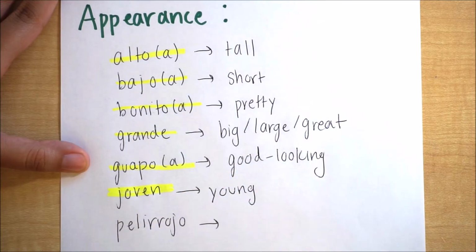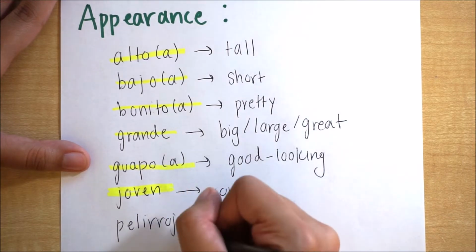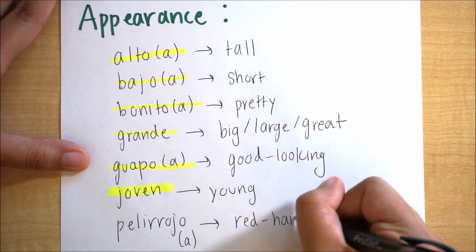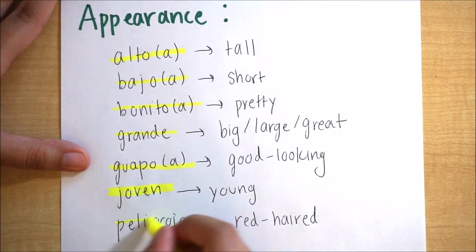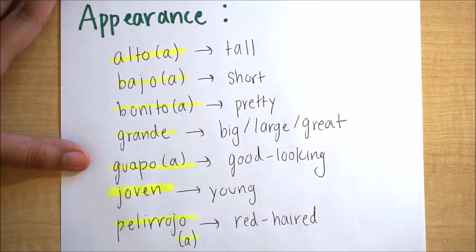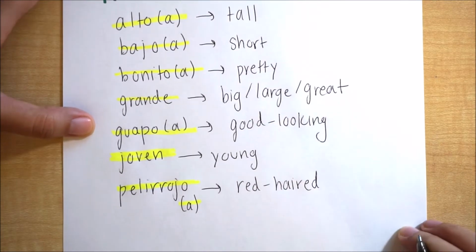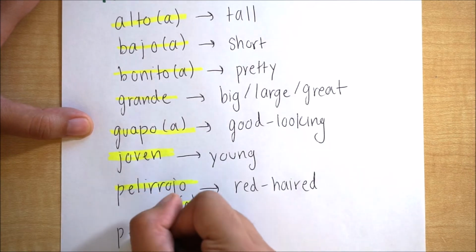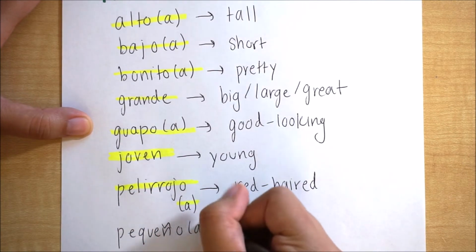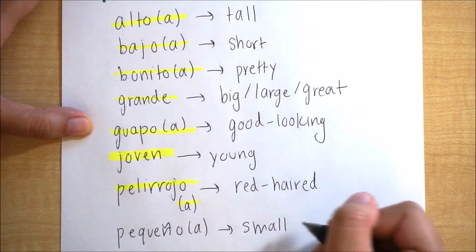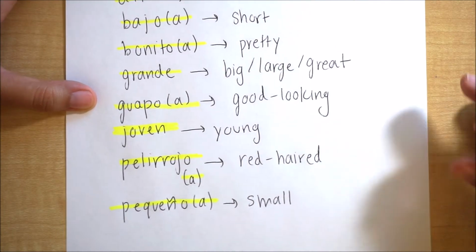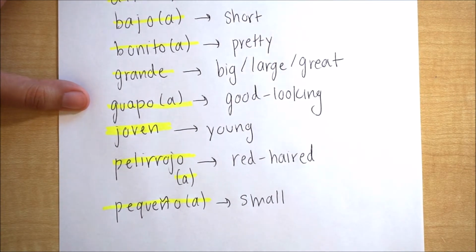Then we have pelirrojo. We can say pelirrojo or pelirroja, and that means a red-haired person, a regular person with red hair, and that's how you would describe the appearance of their hair color. Then we have pequeño. We have to make sure that we see that there is a tilde on top of the n, so you have to kind of emphasize it. So pequeño, and that means small.